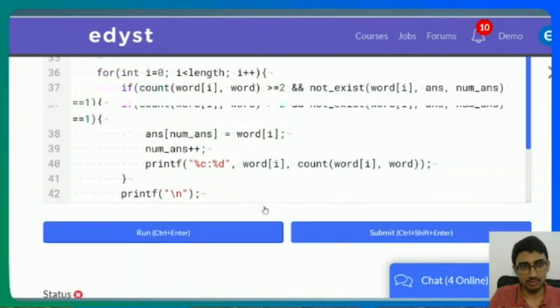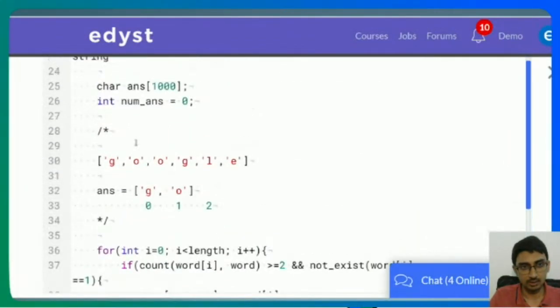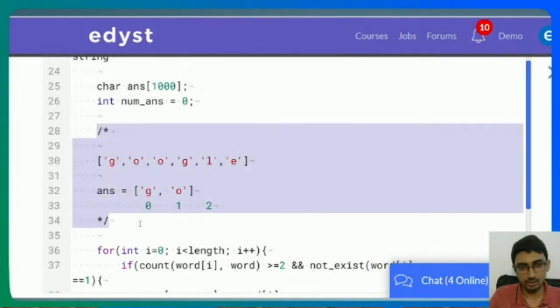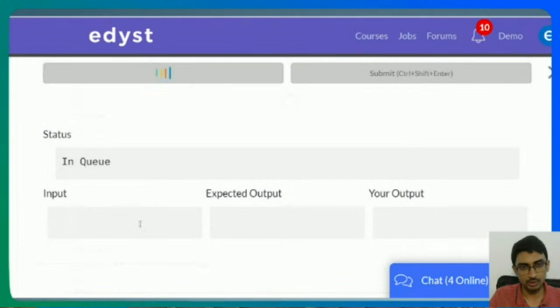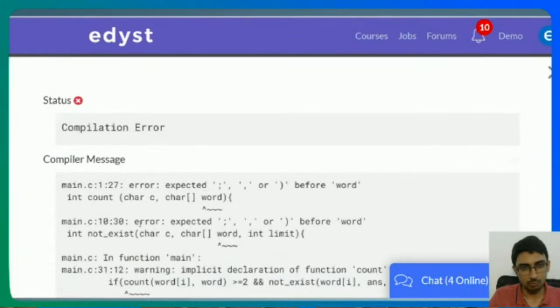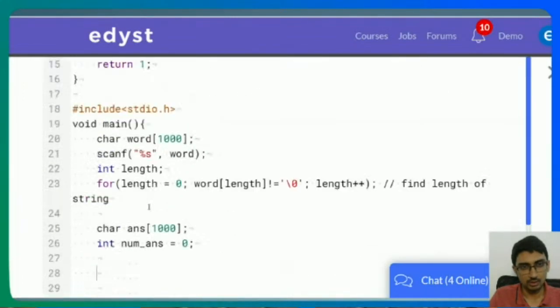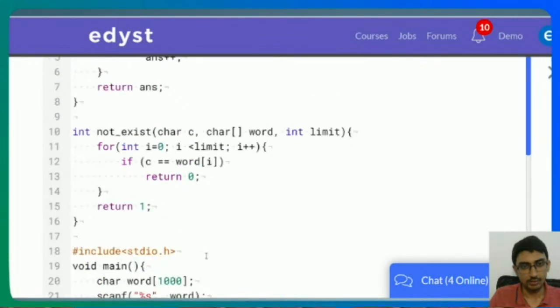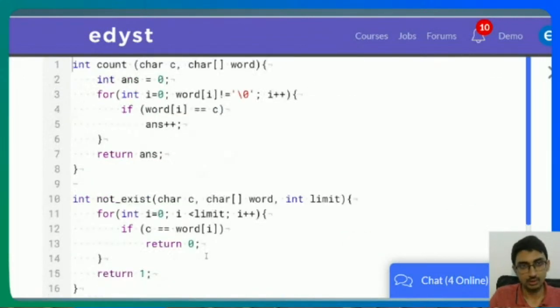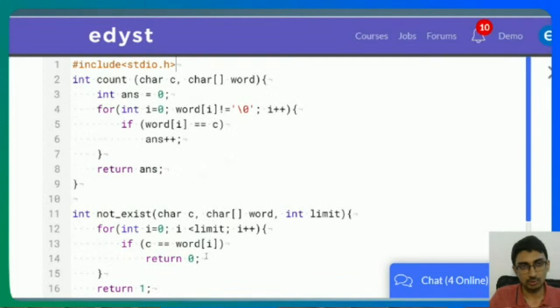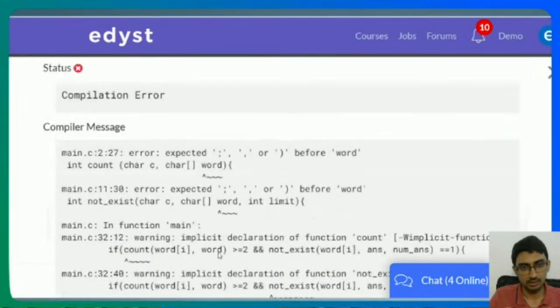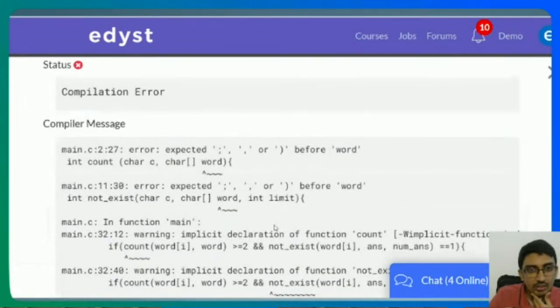Line 27. Is this causing some issue? I don't think the comment caused an issue. Okay. Add C word int count. Oh yeah, sorry. Match include should be before that. Add word again.